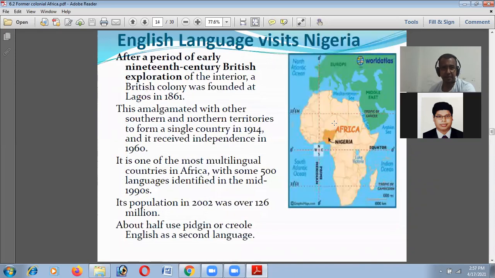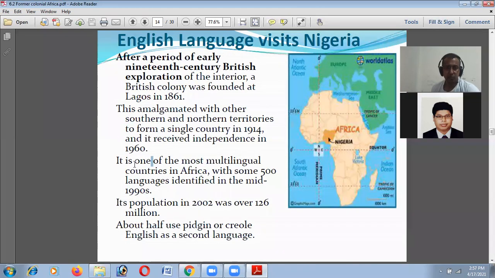Nigeria. After the period of early 19th century British exploration of the interior, a British colony was founded at Lagos in 1861. You see, Nigeria is a big country. It is an African country. They amalgamated the southern and northern territories to form a single country in 1940, and it received independence in 1960.